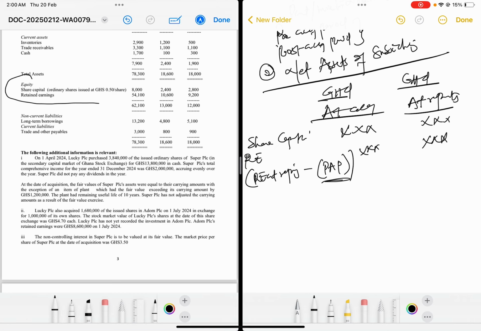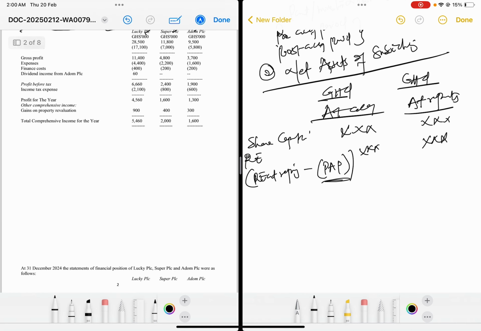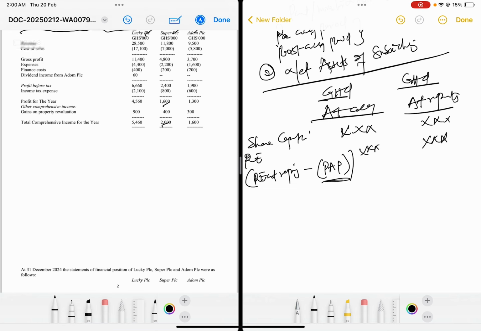If there's profit for the year and there's comprehensive income, always remember to choose your comprehensive income for the calculation. For this question, for example, there was profit for the year and there was comprehensive income, so we are going to use our comprehensive income for the post acquisition profit calculation. The subtraction of the post acquisition profit, that is what we are going to use to find our retained earnings.